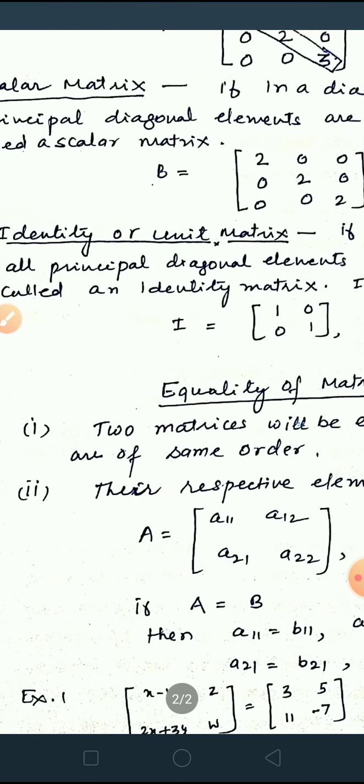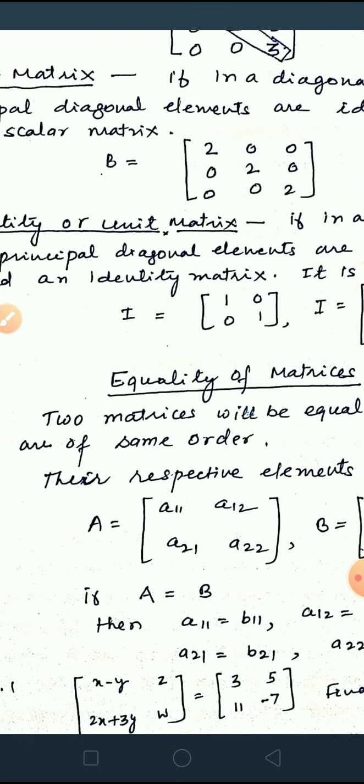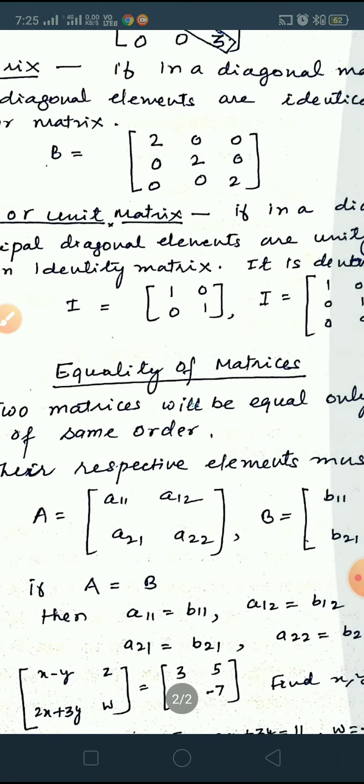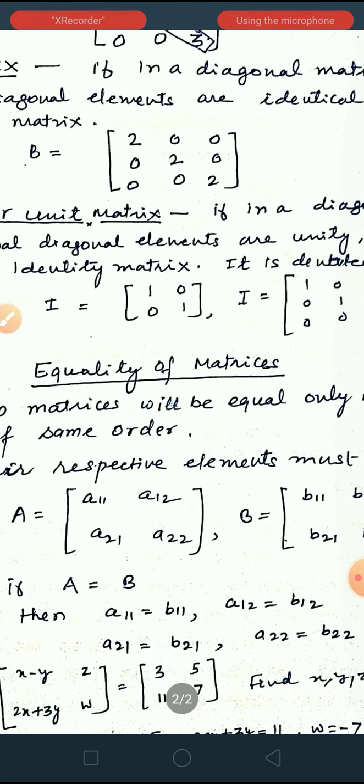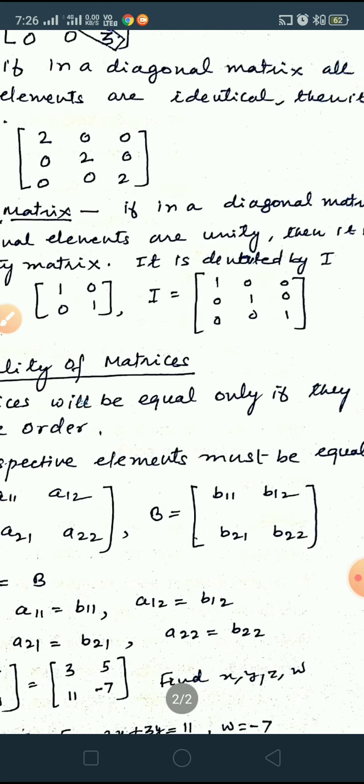Now we move to equality of matrices, meaning when two matrices are said to be equal. There is a condition: two matrices will be equal only if they are of the same order. If one is 2 cross 3, then the other should also be 2 cross 3. Otherwise we cannot equate two matrices. If they are of different order, then those matrices can never be equal. So the first condition is that they should be of the same order, and another condition is that their respective elements must be equal.